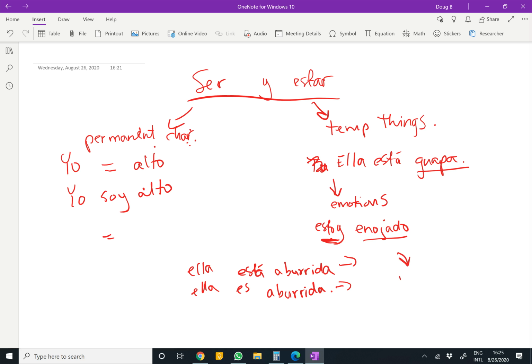Another thing you use estar with is location, right? And we all know this at this point. Yo estoy en la playa. Yo estoy en la escuela, whatever, right? So location is almost always estar unless it's the location of an event. So if you're saying the location of a party, la fiesta es en whatever. Location of event is ser for whatever reason in Spanish. I can't explain to you the mechanics of that. But there you go.